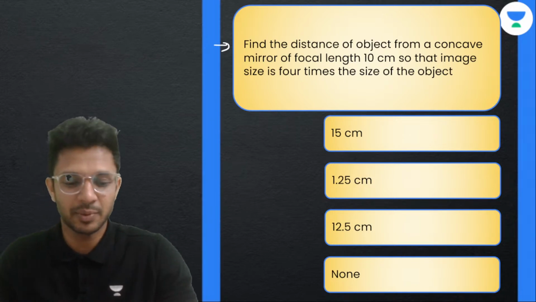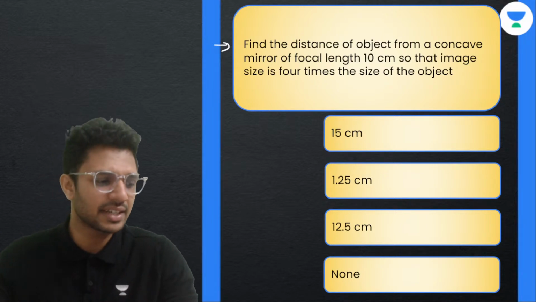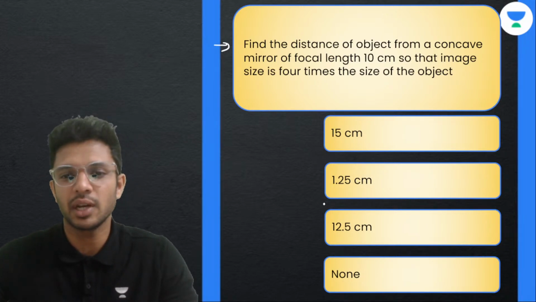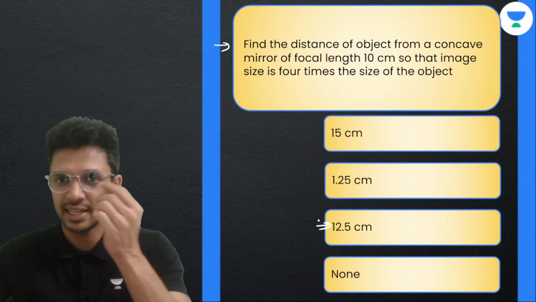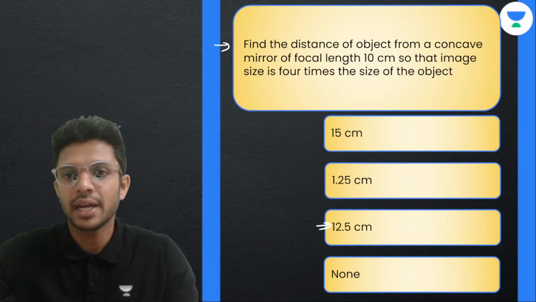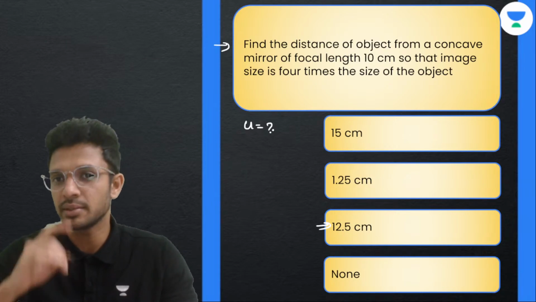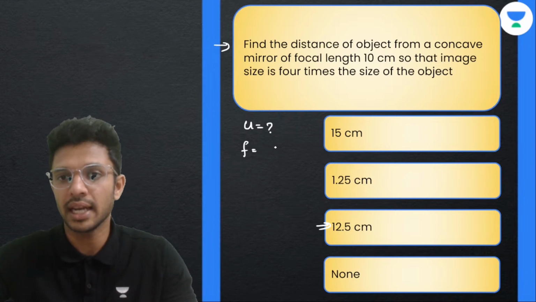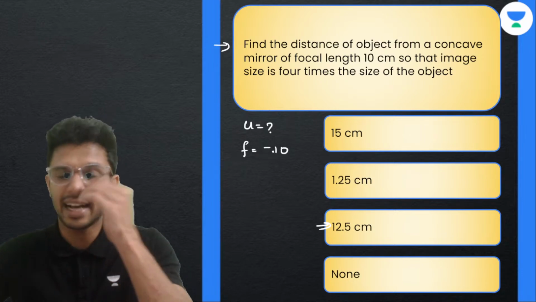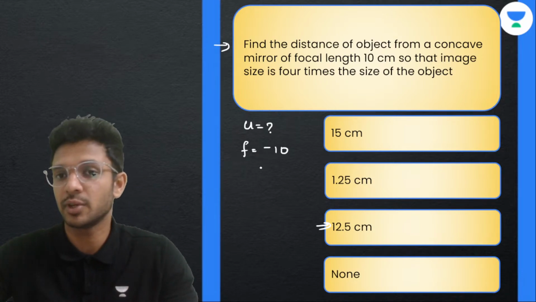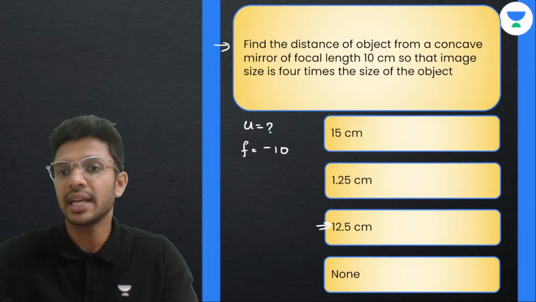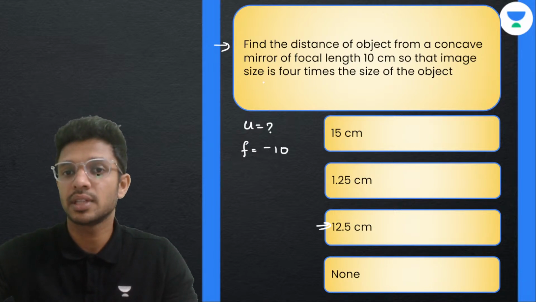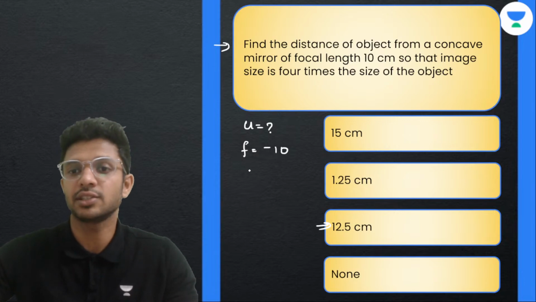Let's get started with this particular question. Not a big question at least. Actually, the answer comes as 12.5 centimeters. How to do it? Look. Find the distance of an object, that means u is the question mark, from a concave mirror of focal length 10. Obviously, as it is a concave mirror, focal length comes as minus 10, so that the size of the image is 4 times the size of the object.